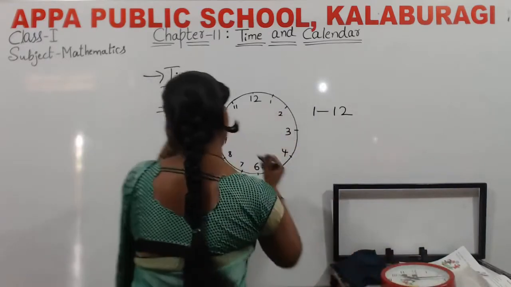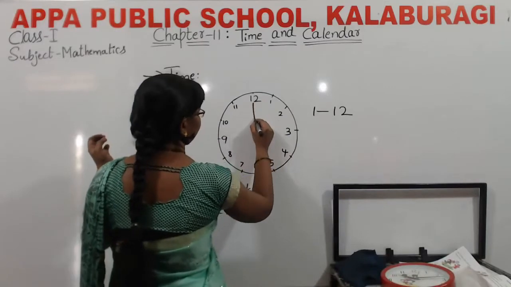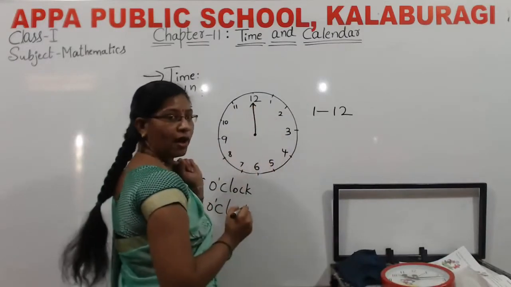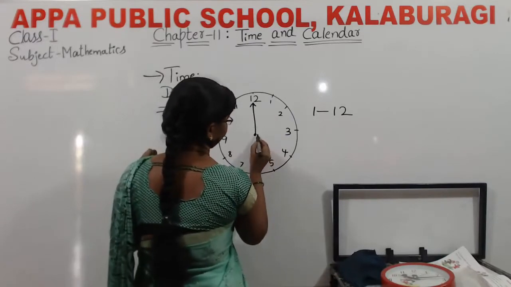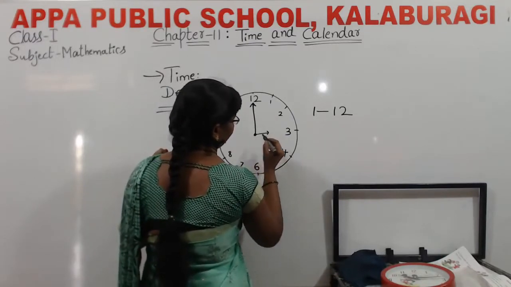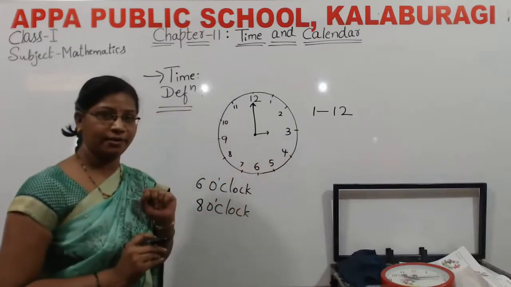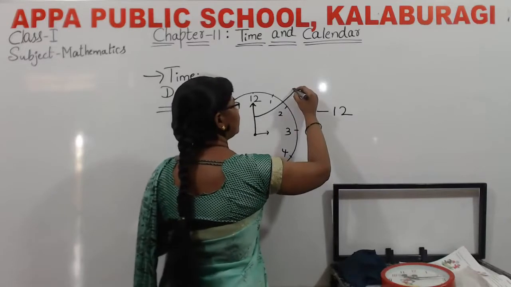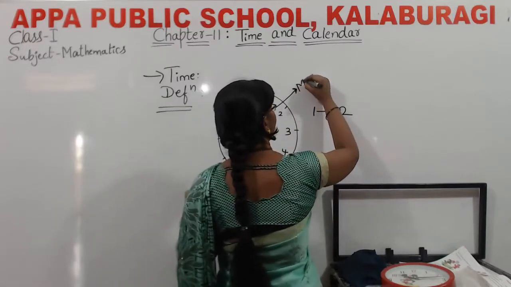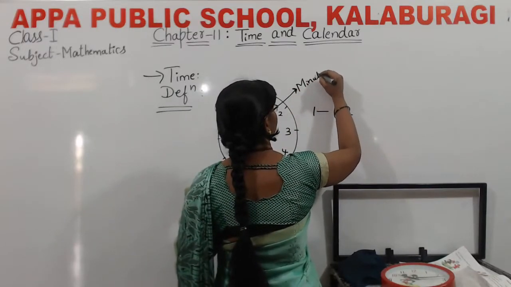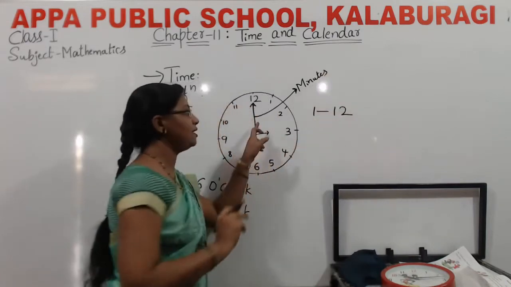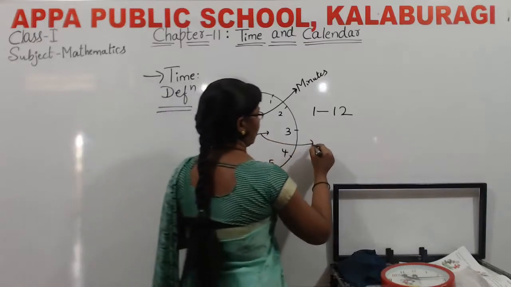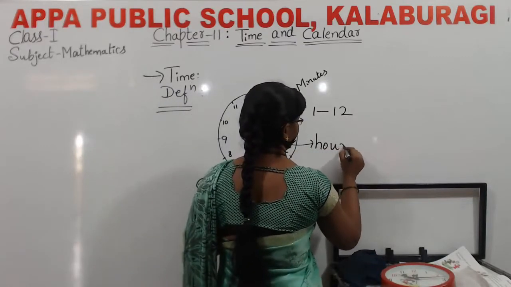The long hand represents minutes. The short hand represents hours.